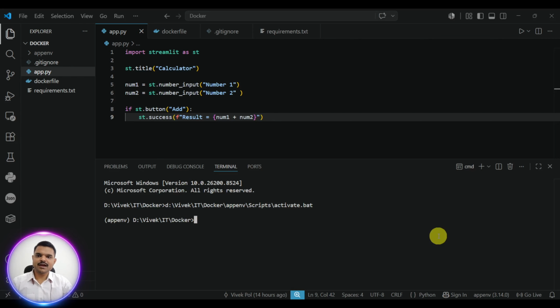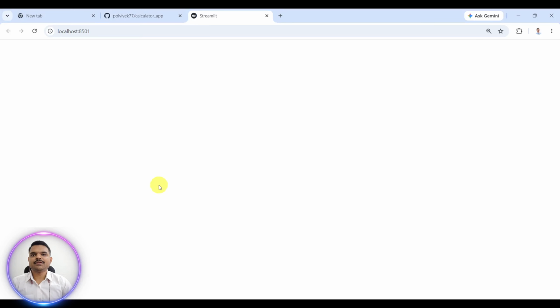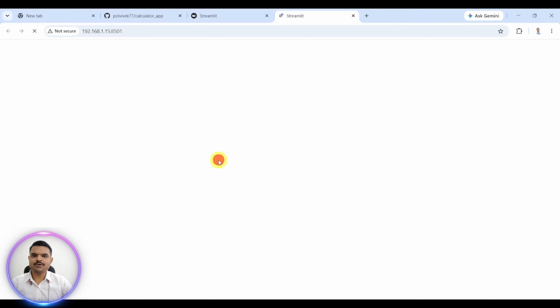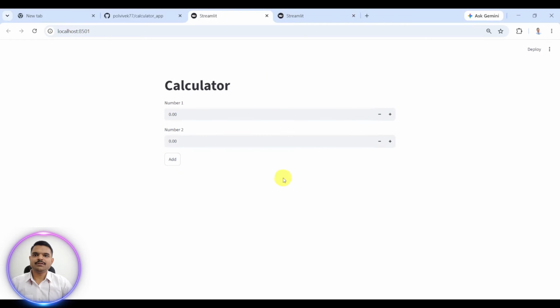I am inside my app.env virtual environment. Now, streamlit run app.py, hit enter. Now it will run. Okay, I will show you the URL, 192.168.1.158:8501. I can access it via this URL as well. I will just click open, and this will open.